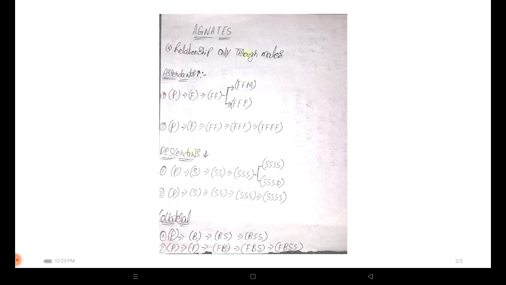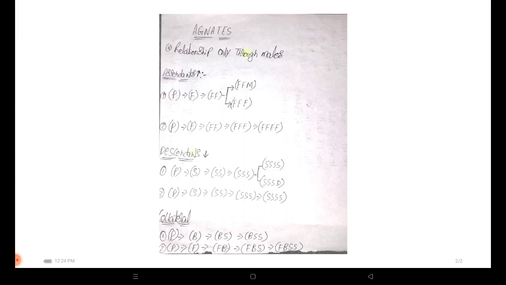In agnates also there are three types. One is ascendants, one is descendants, and one is collateral. We'll go through them one by one. So first we'll talk about ascendants. See the first example in the ascendants.